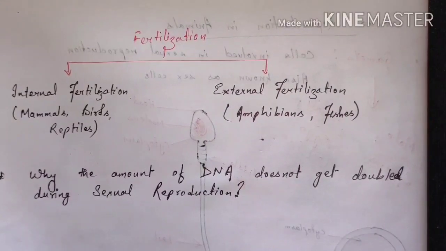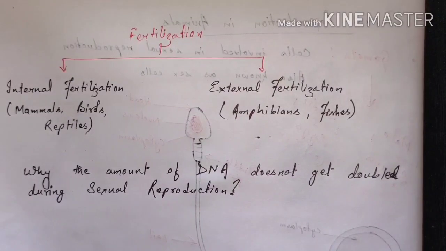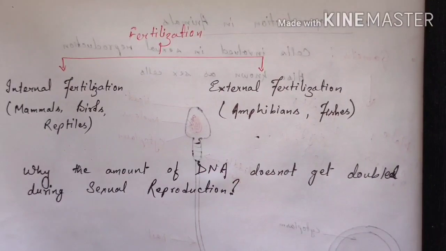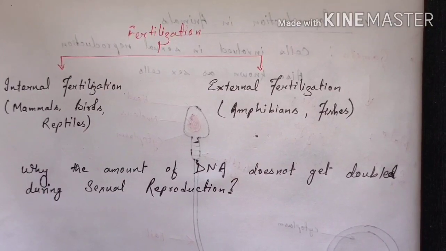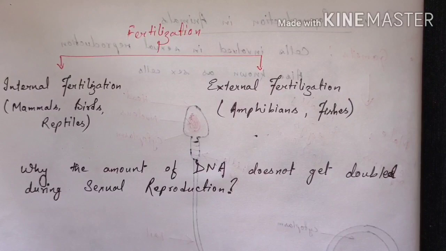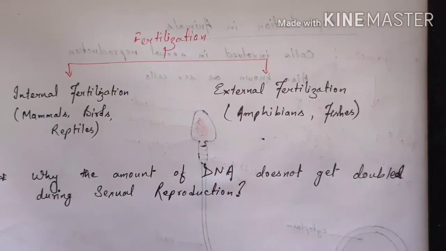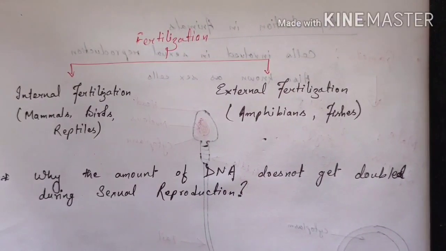This happens because gametes are a special type of cells, and they contain only half the amount of DNA, that means half the number of chromosomes, as compared to the normal body cells of an organism. So when a male gamete combines with a female gamete during sexual reproduction, the zygote which is formed will contain the normal number of chromosomes.